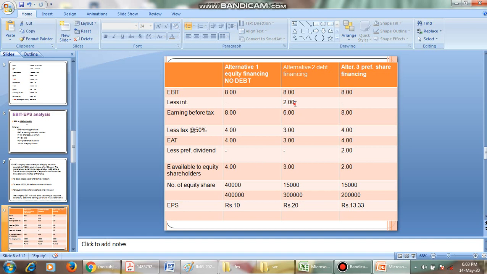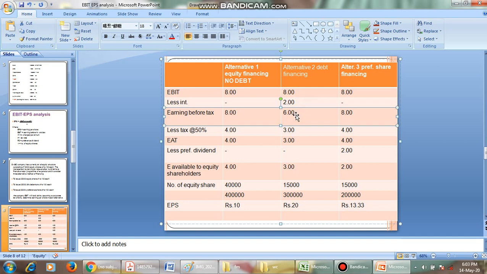2 lakhs of interest, so 8 lakhs minus 2 lakhs gives us 6 lakhs. With 50% tax, 6 lakhs into 50 by 100 gives 3 lakhs. 6 lakhs minus 3 lakhs gives us 3 lakhs. There is no preference dividend because it is completely debt financing.